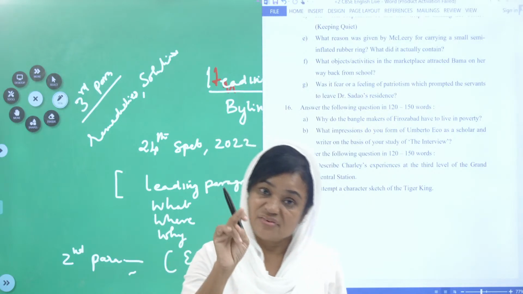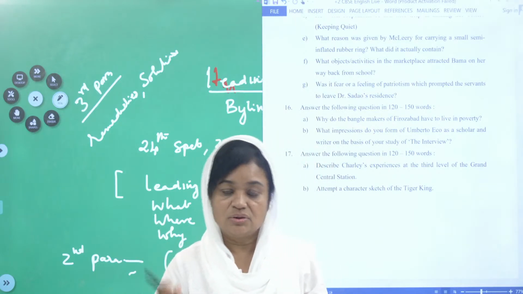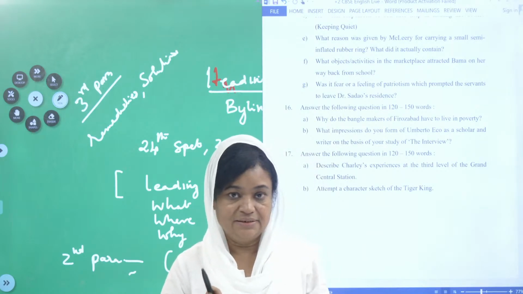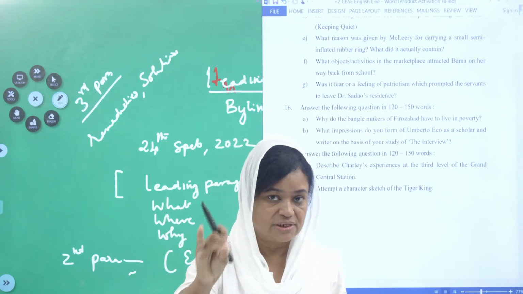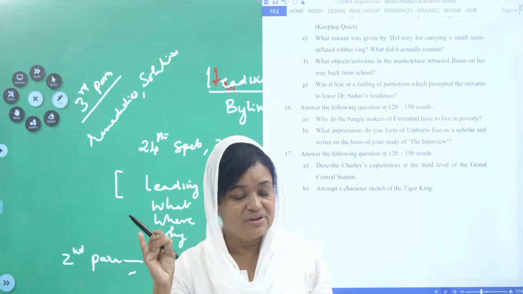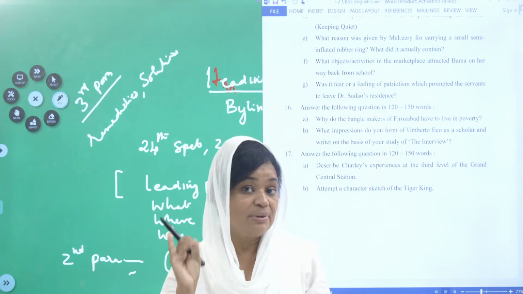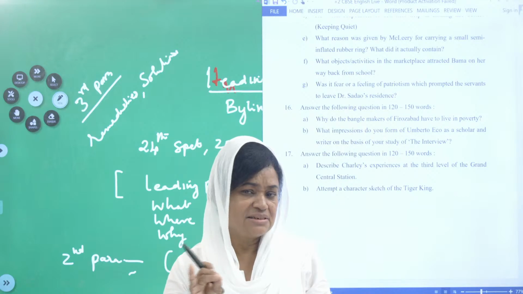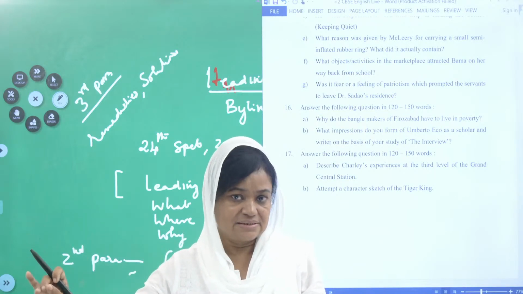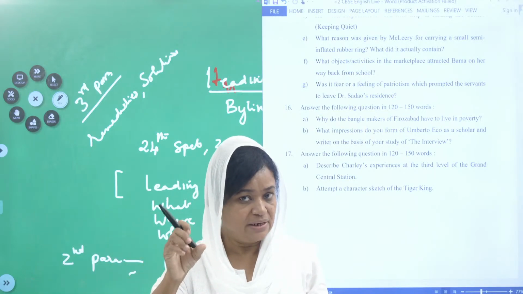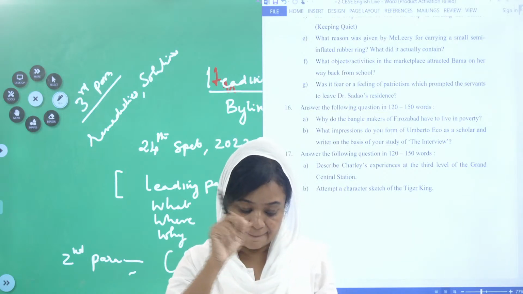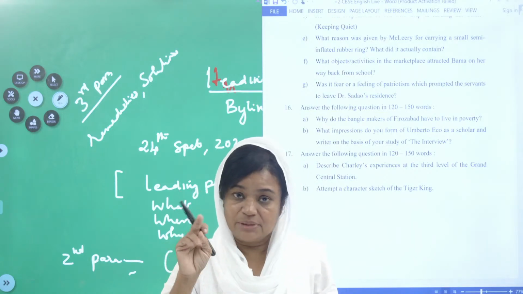Then you have to write the author's name of that lesson. Very important. You can just note down, children, it will be very helpful. It will enable you to get good marks. Instead of writing irrelevant sentences, these are the things which should be noted. And describe the role of the character.